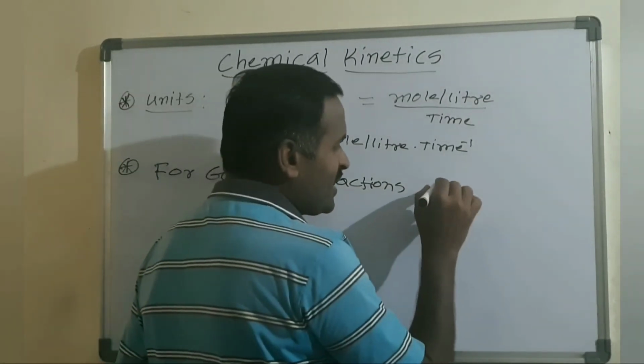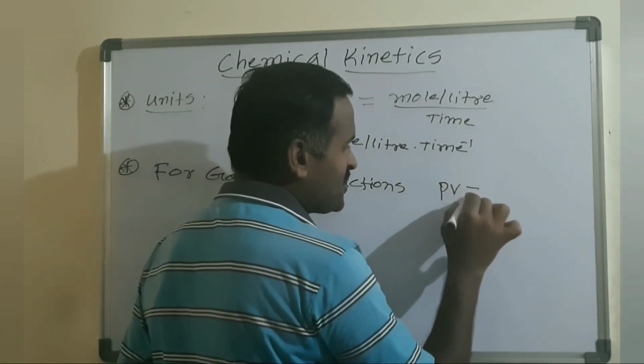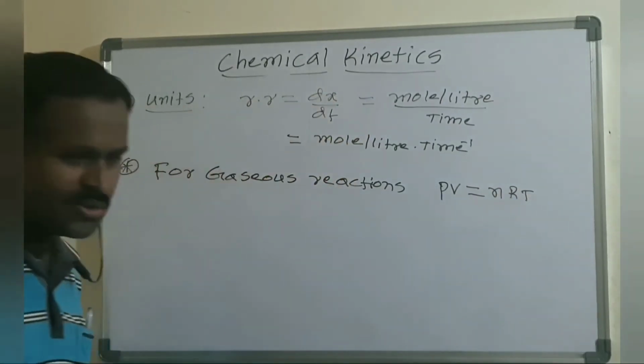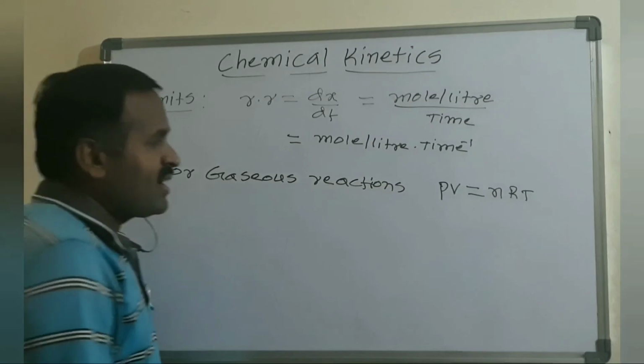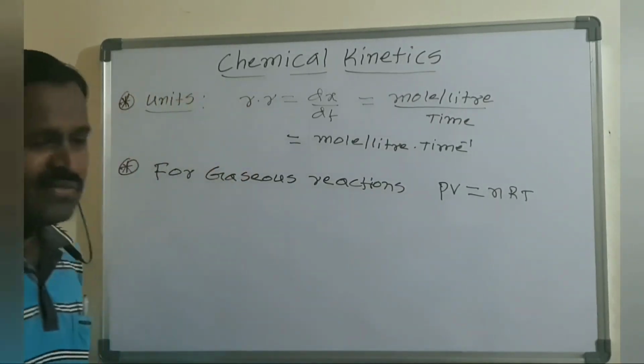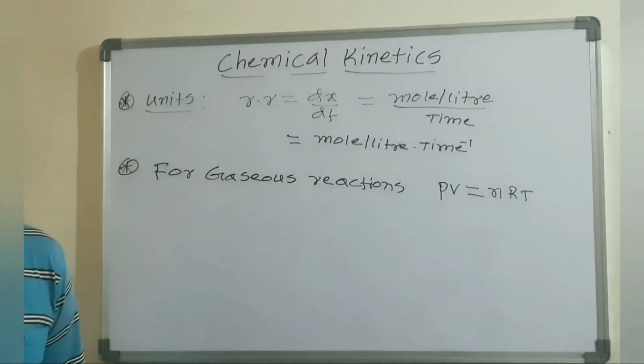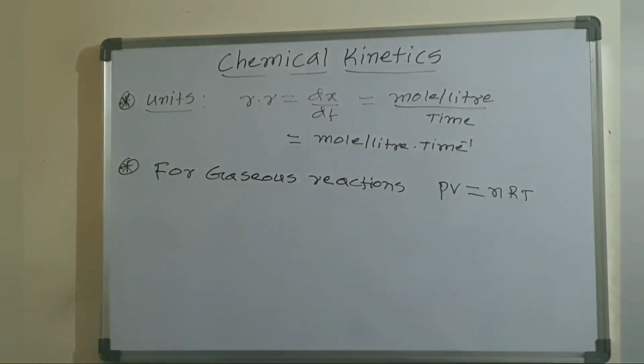In states of matter, the gaseous state, we have seen PV equals nRT, where P is the pressure, V is the volume, n is the number of moles, R is a constant, and T is the temperature.